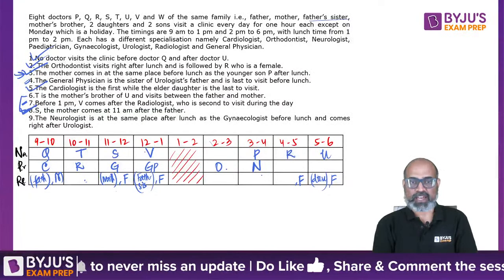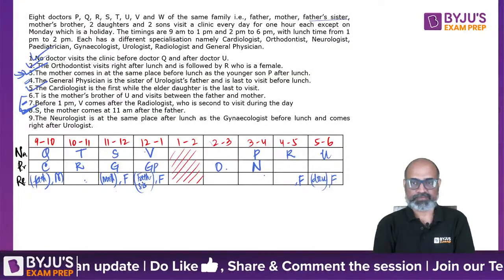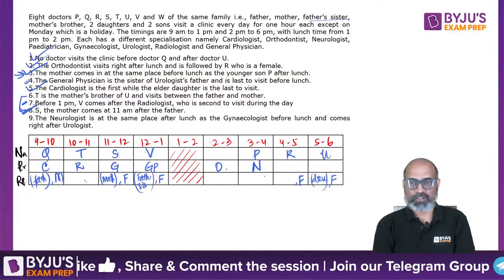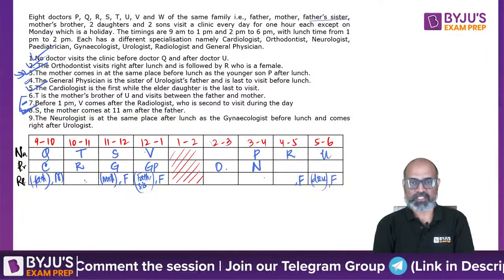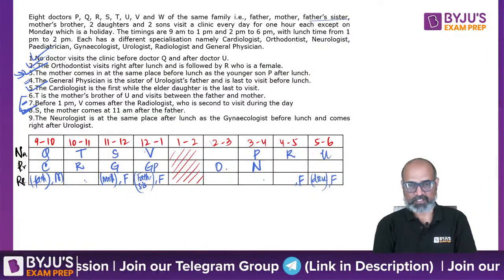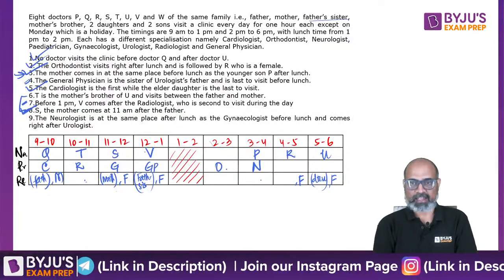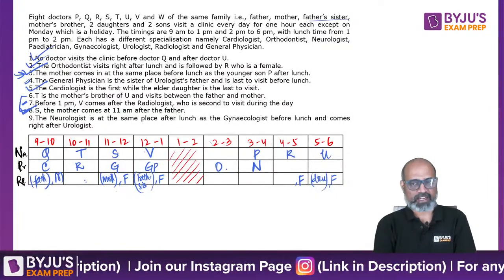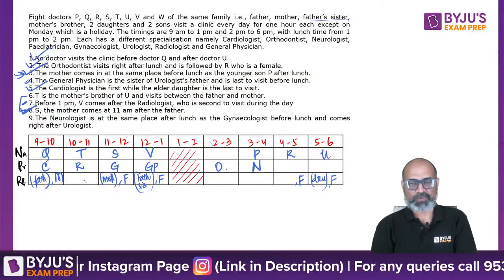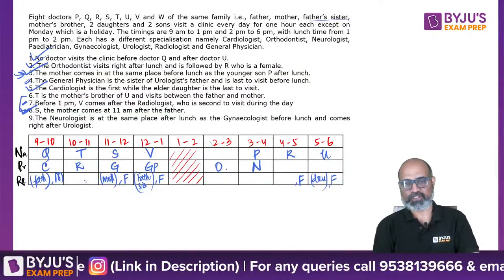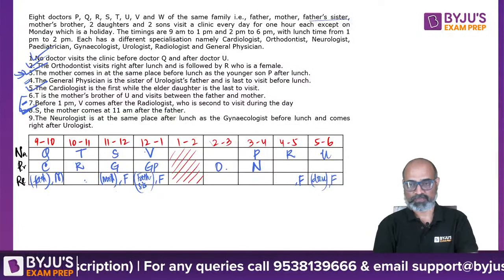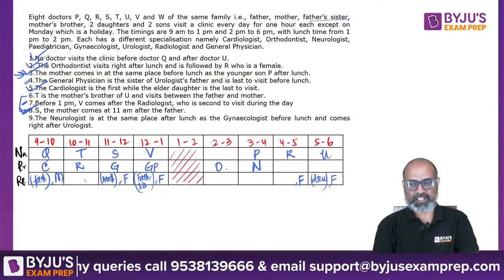and comes right after. The neurologist has the same place after lunch as gynae before lunch. So gynae का एक ही जगह बचा है. And comes right after urologist.